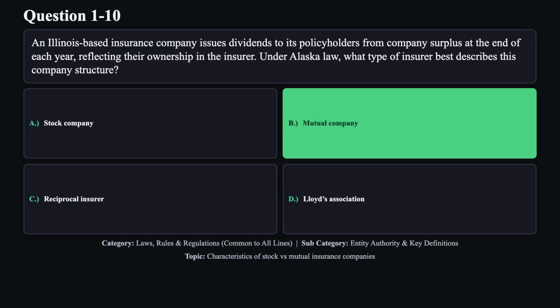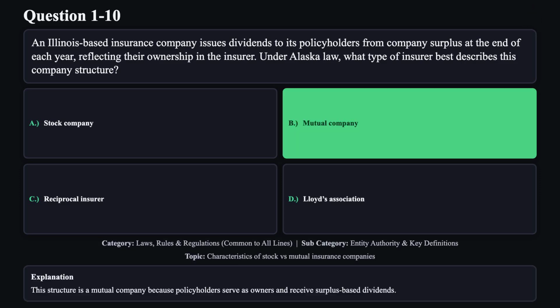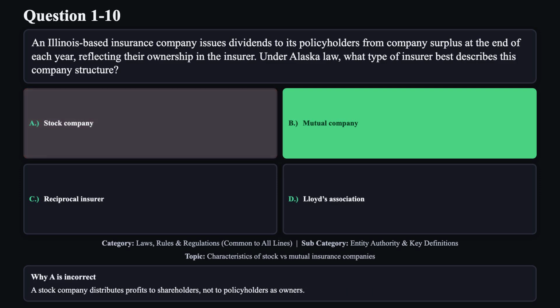The correct answer is B. This structure is a mutual company because policyholders serve as owners and receive surplus-based dividends. Reason A is not correct. A stock company distributes profits to shareholders, not to policyholders as owners.